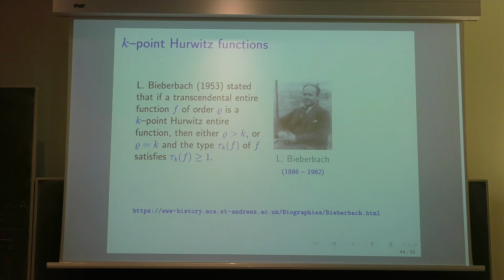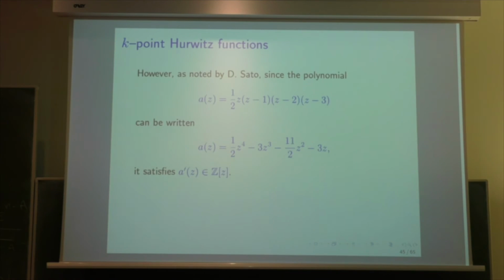But Weber-Bach stated that, but he did not give a proof, and in fact Sato pointed out that the result is not true, which is a little bit surprising. And the example of Sato is the following. You take the polynomial 1/2 of z, z minus 1, z minus 2, z minus 3.